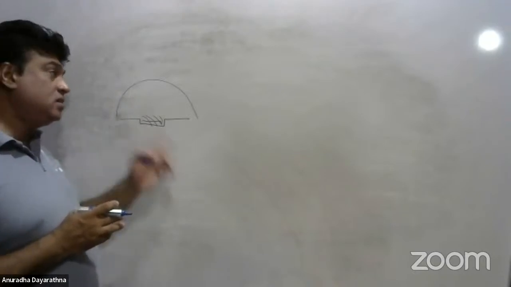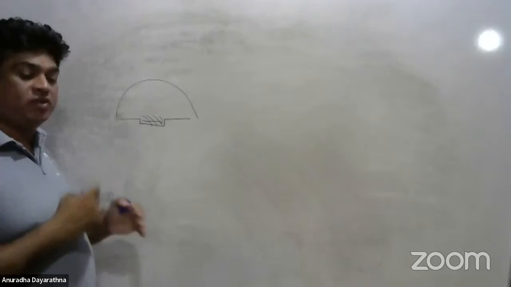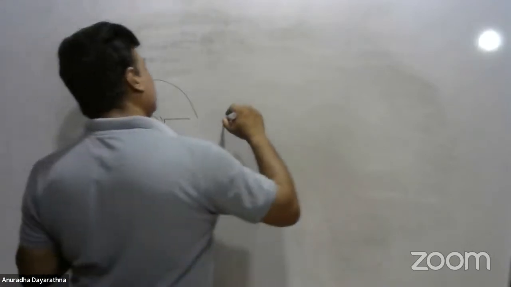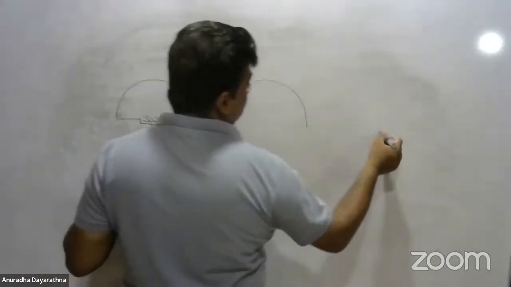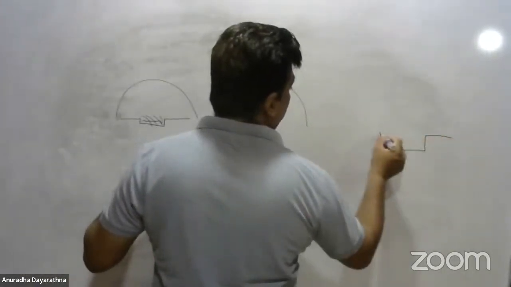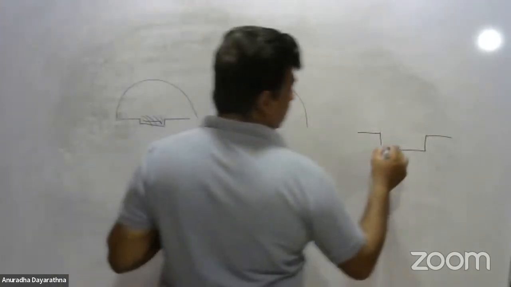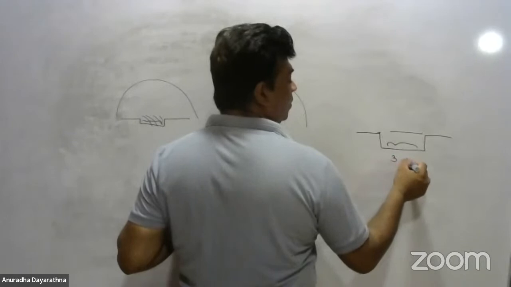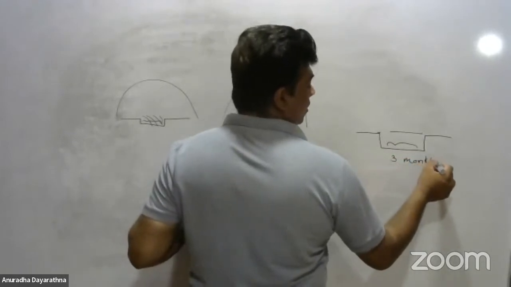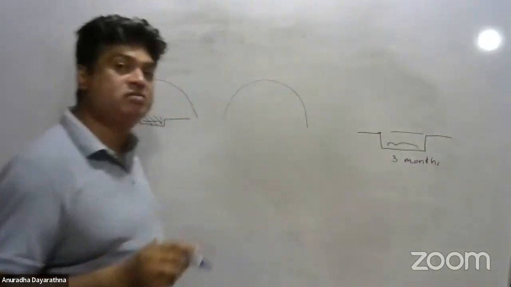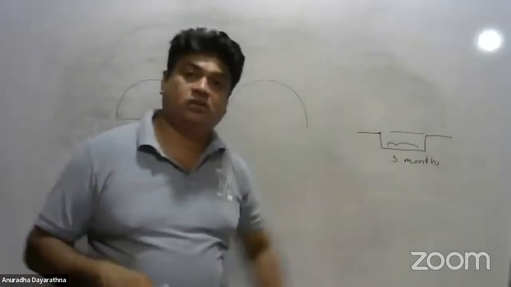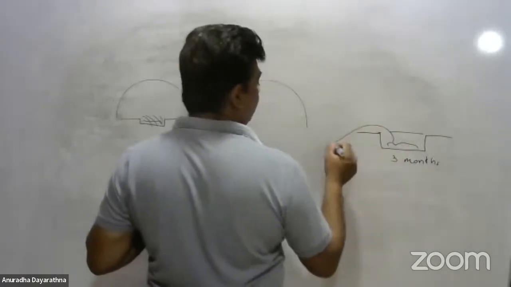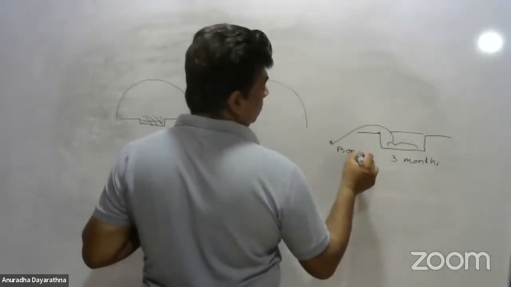Second method: when they started using these natural caves for a long time, they changed the method. What is the method? This is the natural cave. They buried the dead body outside the cave and kept it for about three months. After keeping the dead body for about three months, the flesh is going out and the bones are remaining. The bones were brought back.